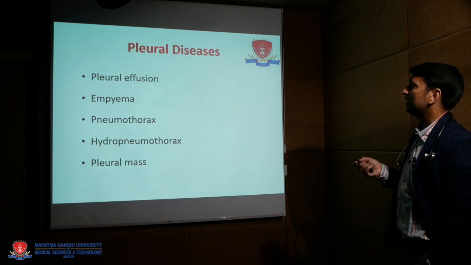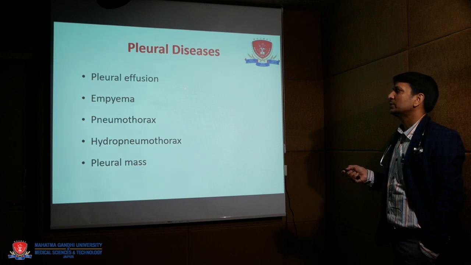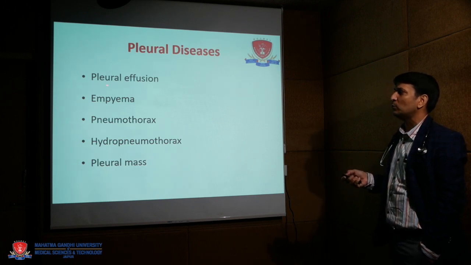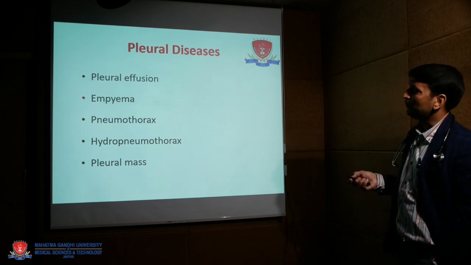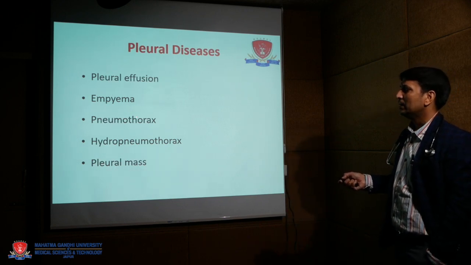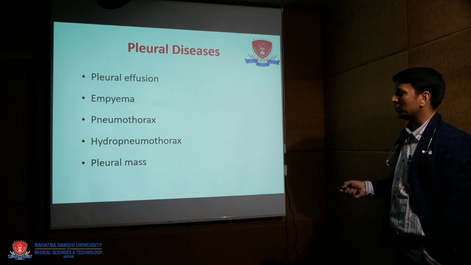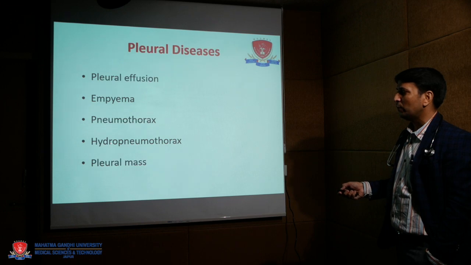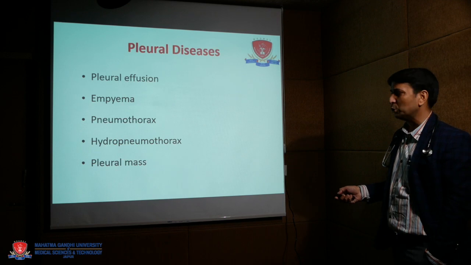So there are different types of pleural disease, like pleural effusion. It means accumulation of any amount of abnormal fluid in the pleural cavity, either left, right or bilateral. Or if infected fluid accumulates in the pleural cavity, it is known as empyema. Air in the pleural cavity is known as pneumothorax. Hydropneumothorax: hydro means fluid, pneumo means air. Fluid and air accumulating in the pleural space is known as hydropneumothorax. And there are pleural masses like mesothelioma.